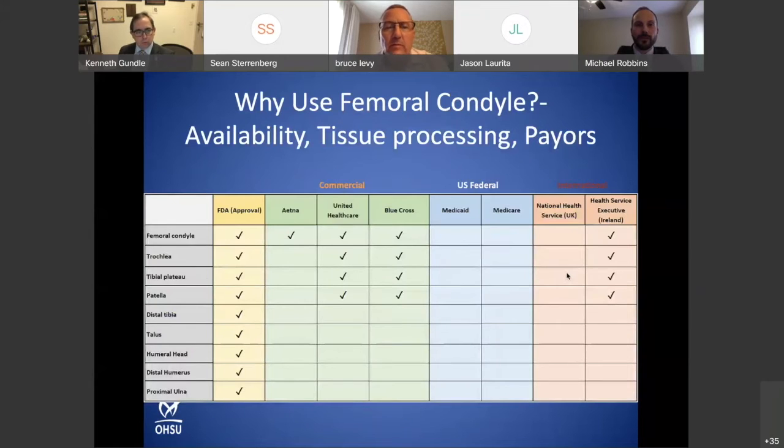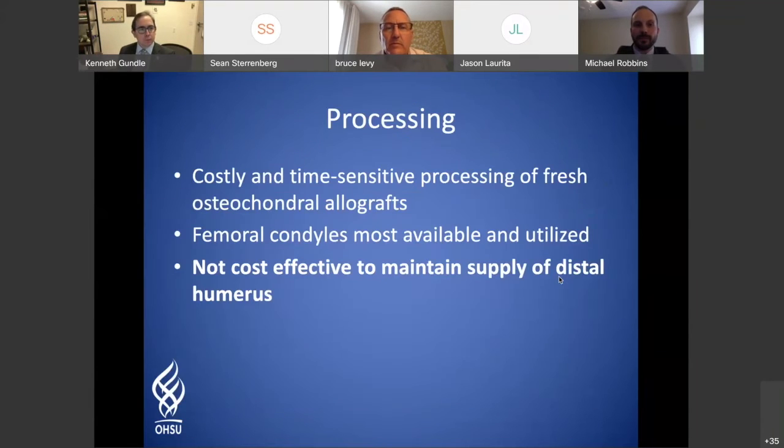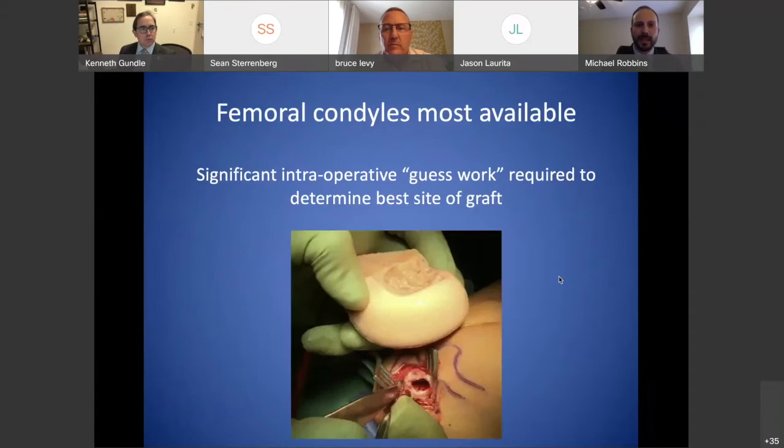However, if you look at what is actually available, all of these on the left are FDA approved. But as you go through the payers, only a few of these will actually be paid for by certain commercial organizations, and some of them only one, which is the femoral condyle. Processing of these grafts is very expensive and time consuming, which is why the femoral condyles are the most widely available and most used.